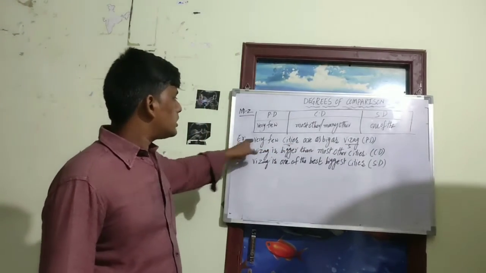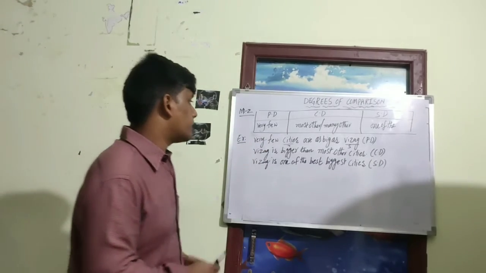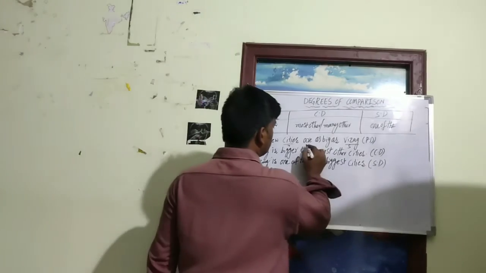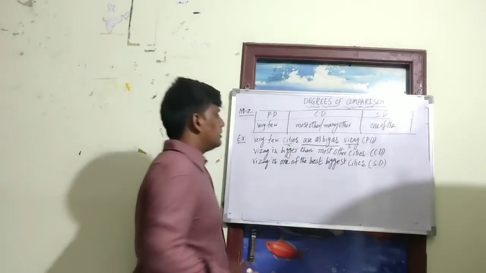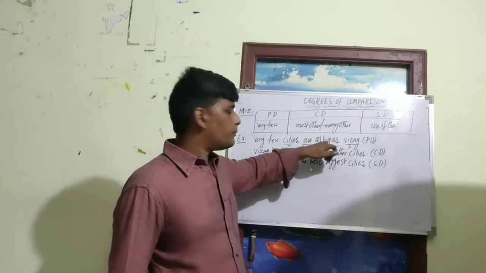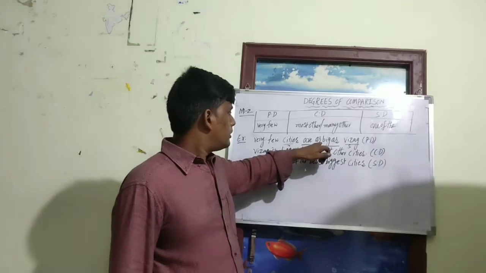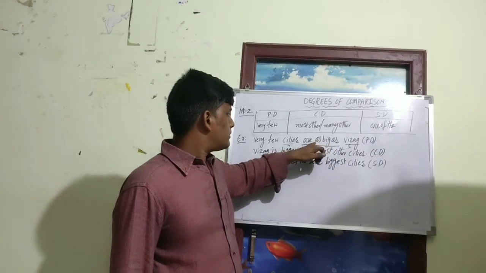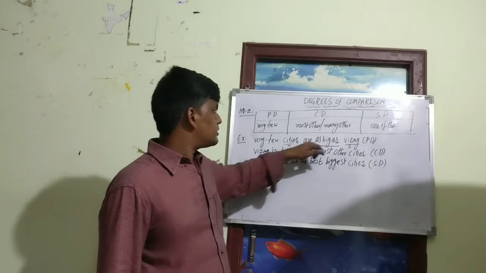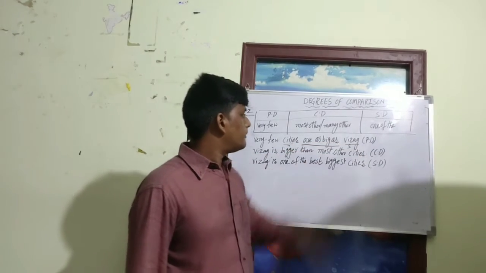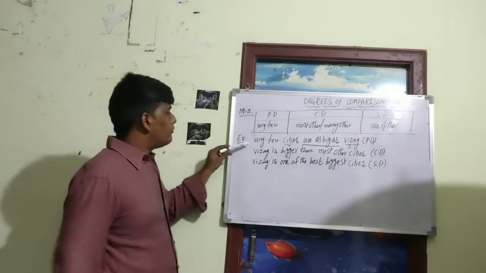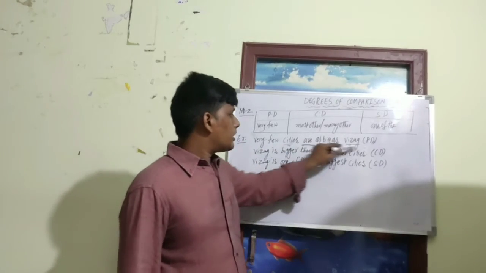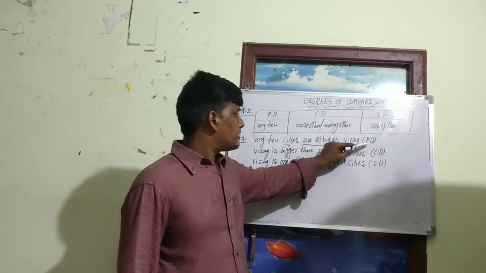Here you can identify that if there is "as" plus adjective plus "as", it is the positive degree. Look here: "Very few cities are as big as Vizag."